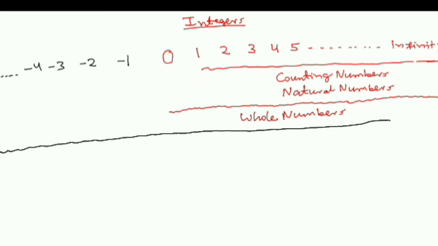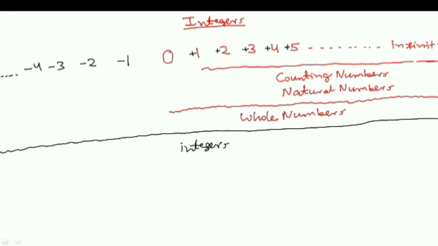So now if I look at the whole packet starting from minus infinity to plus infinity, these are called integers. If I look at the whole set of numbers as a packet, this packet will be called integers, from minus infinity to plus infinity.